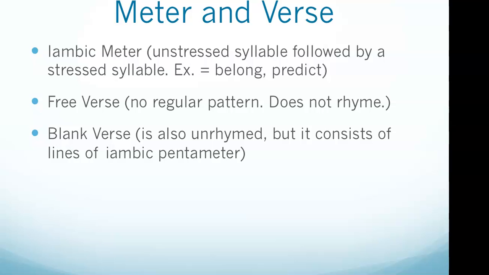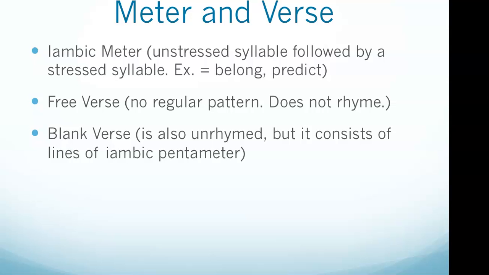So we'll look at free verse and blank verse. Free verse lacks a regular pattern and does not rhyme. A well-known example of free verse is Walt Whitman's Leaves of Grass, and that could easily be a reference on the test. It's very common. Blank verse is also unrhymed, but it consists of lines of iambic pentameter, with pentameter meaning 5 sets of unstressed syllables followed by stressed syllables. Well-known examples of blank verse include William Shakespeare's works.